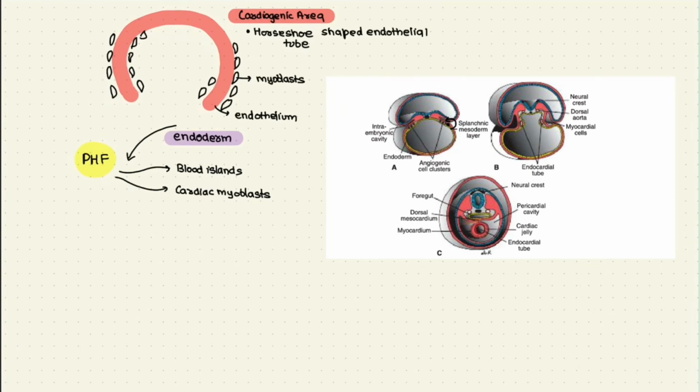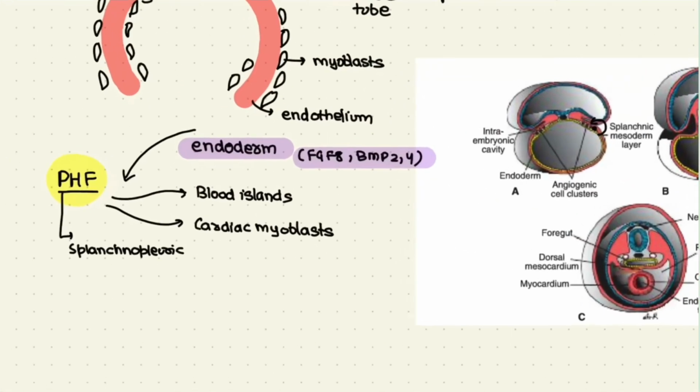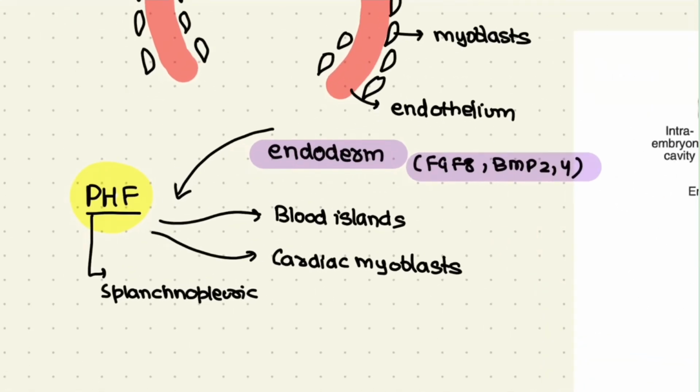These cells are induced by the pharyngeal endoderm to form cardiac myoblasts and blood islands. So what happens is that the pharyngeal endoderm will tell the primary heart field, which is arising in the splanchnopleuric layer of the lateral plate mesoderm, through some molecular pathways involving FGF8 and BMP2 and BMP4, which we will discuss in further sections of this video. So the primary heart field, which is present in the splanchnopleuric mesoderm, is induced by the endoderm to develop into blood islands and cardiac myoblasts.